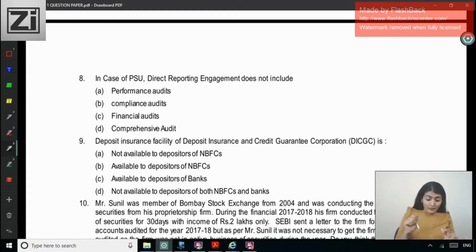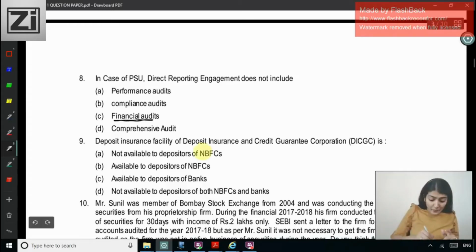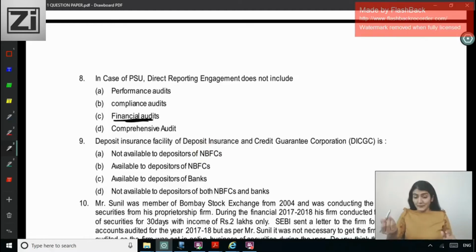So the options are performance audit, compliance audit, financial audit, comprehensive audit, right? So what did I tell you? Types of engagement: attestation engagement or direct reporting engagement. In financial audit, we express an opinion on the true and fair view, so that's an attestation engagement, not a direct reporting engagement.